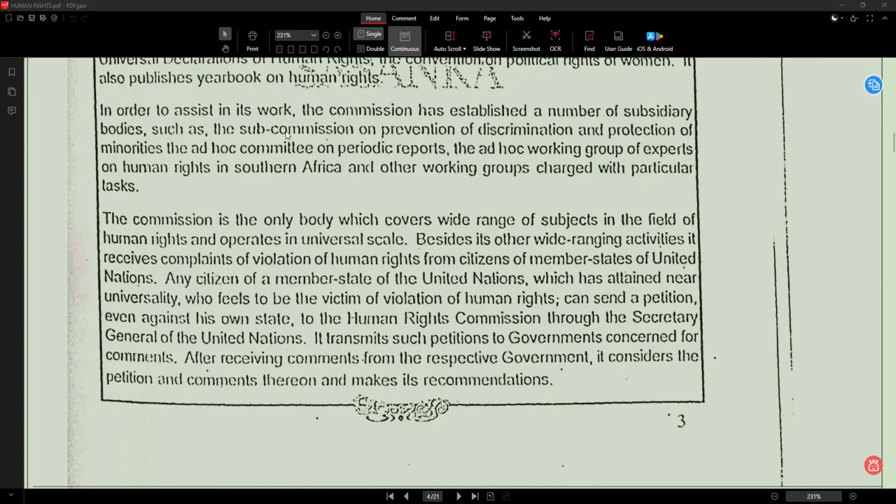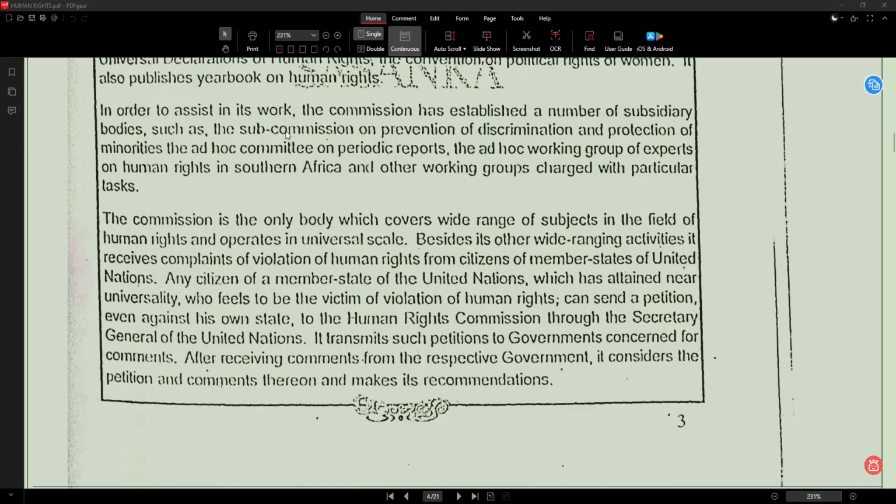Next sentence. The ad hoc committee on periodic reports, the ad hoc working group of experts on human rights in Southern Africa, and all other working groups charged with particular tasks. Ad hoc committee means temporary committee, and periodic reports means regular reports. Working group means group working on a specific issue. Experts means specialists. Charged with means given responsibility. Particular task means specific work.